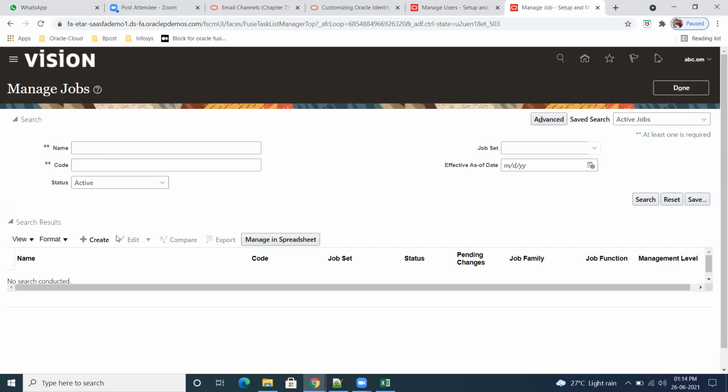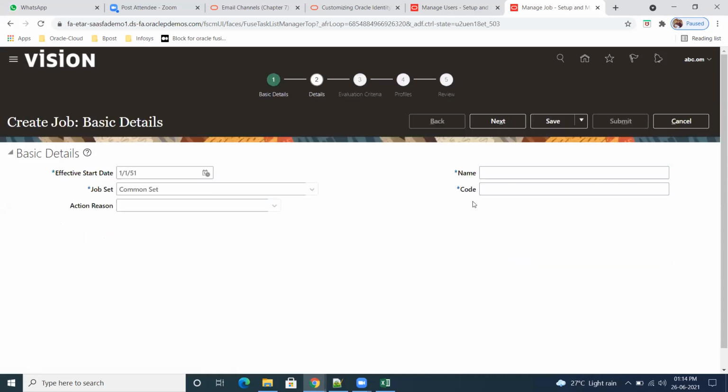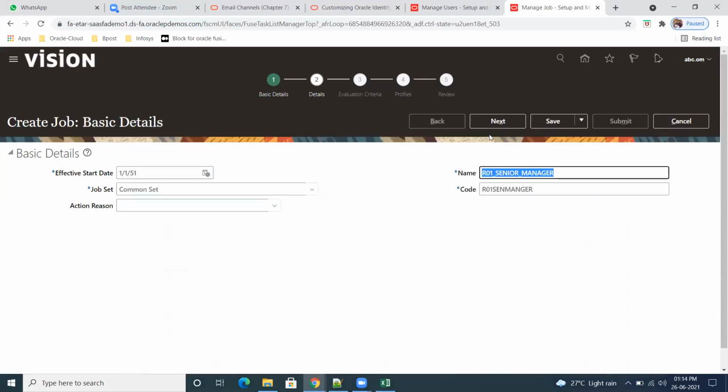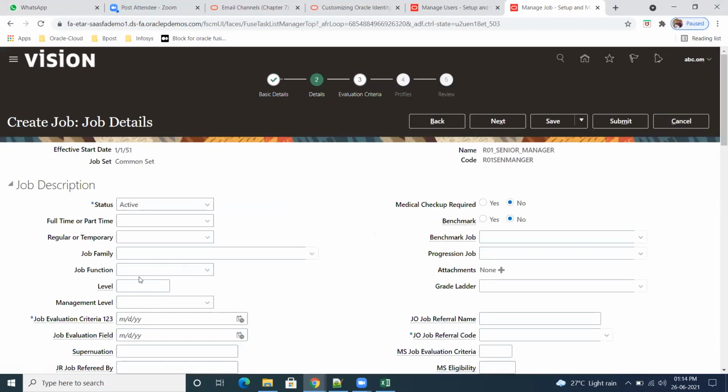Next one more is senior manager. R01 senior manager. So 30. Next, put the level as 30.